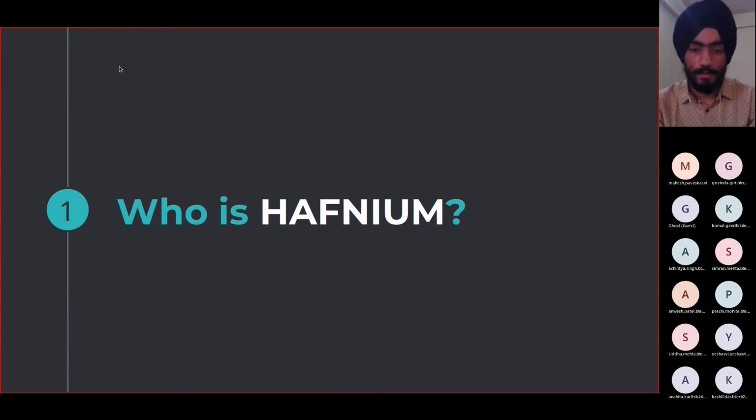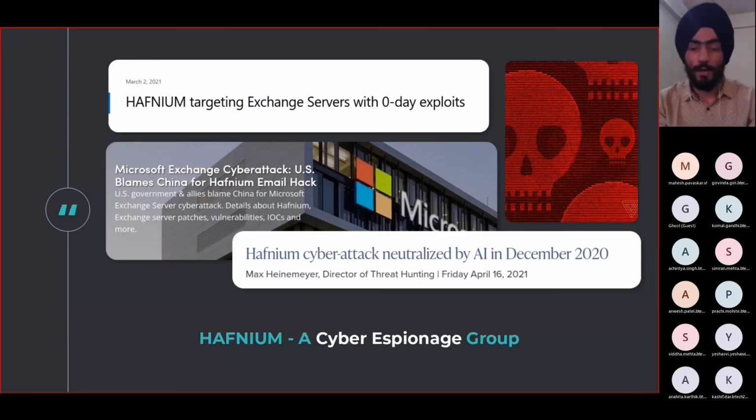So let's get started with the presentation by first knowing about who is Hafnium, who are the people behind this group, and what are their intentions. In January 2021, there were a lot of news articles about this famous data breach that took place in the Microsoft Exchange server, and it was believed that the cyber espionage group behind this attack was Hafnium. A cyber espionage group is basically a threat group which carries out attacks in order to gain user information and private data.